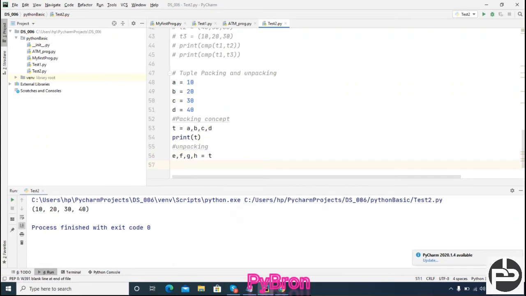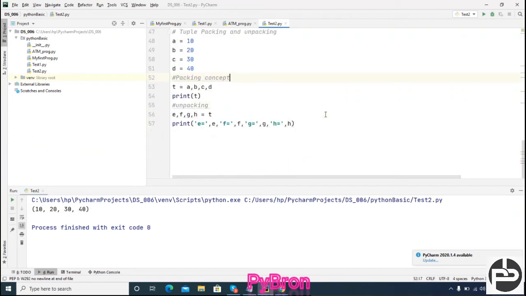Now if you're willing to know about A, B, C, D, what you can do is print A equal to, and you can pass A here. Similarly, I'm going to copy this, paste it, and change it to E, not A. Here I print E, and here I have to pass F, here I have to pass G, and here I have to pass H. This is an unnecessary thing, let it be removed.